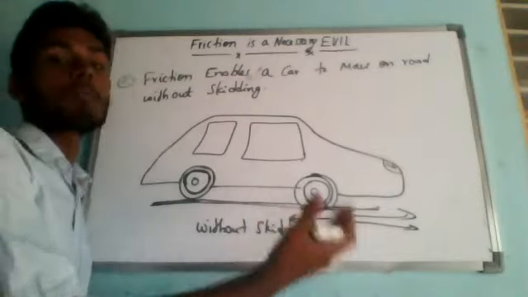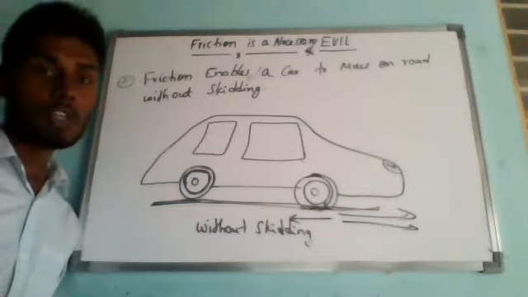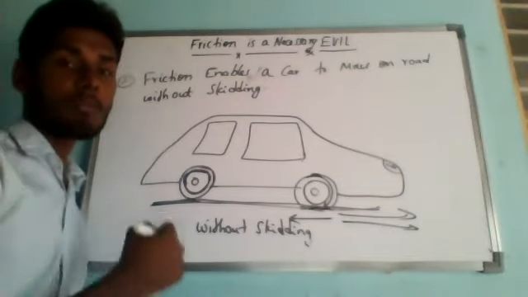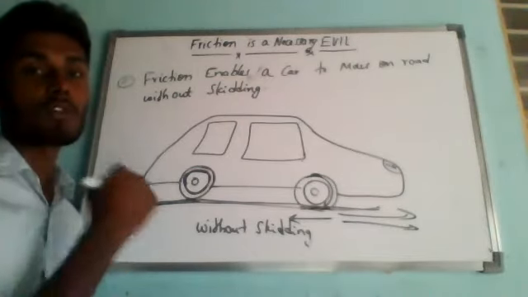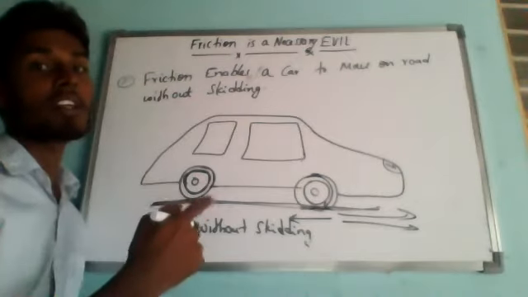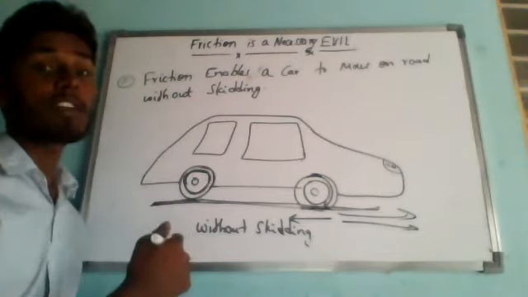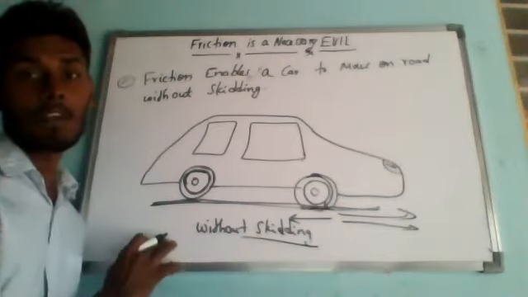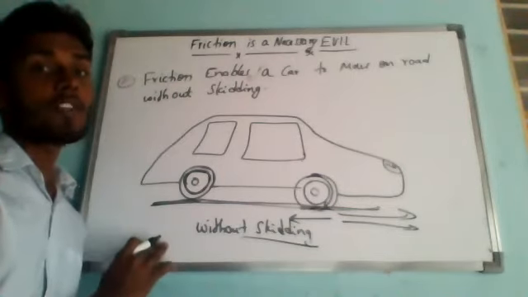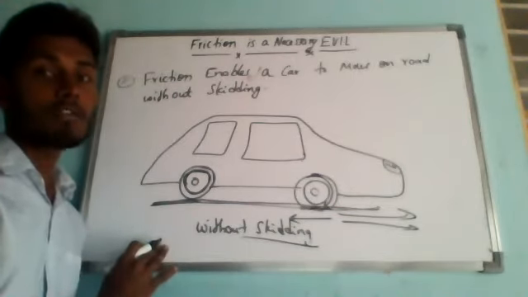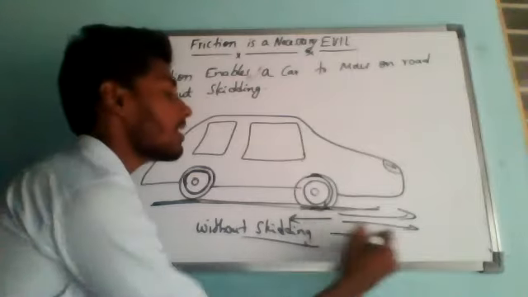That is why we are moving forward. The friction between the tire of a car and the surface of the road acts in the forward direction, and it will prevent it from skidding. So in this way, the friction provides the forward force which drives the car forward.